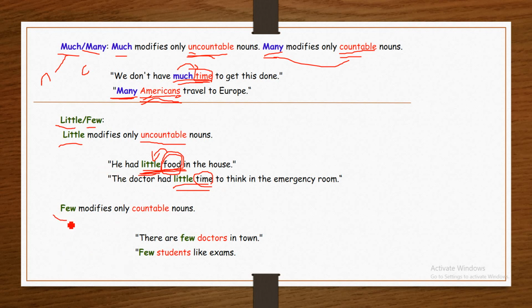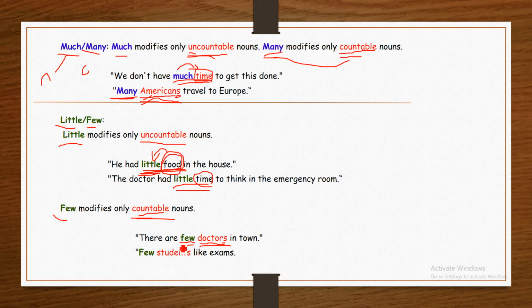Few. Few modifies only countable nouns. Few is only used with countable nouns. For example, there are few doctors in the town. Doctors is a countable noun. It has the plural s.